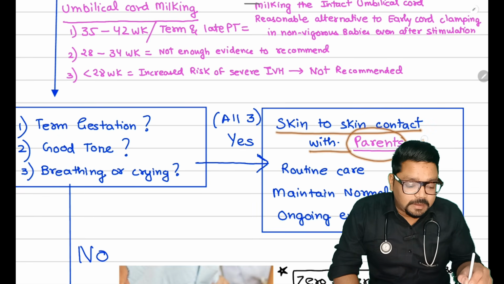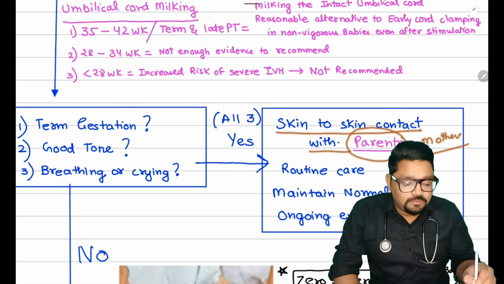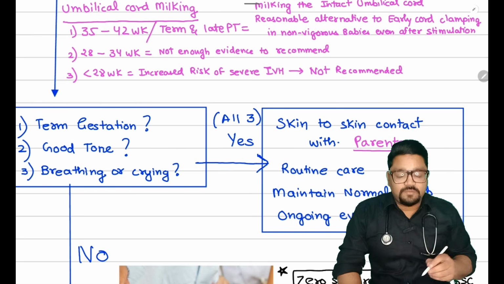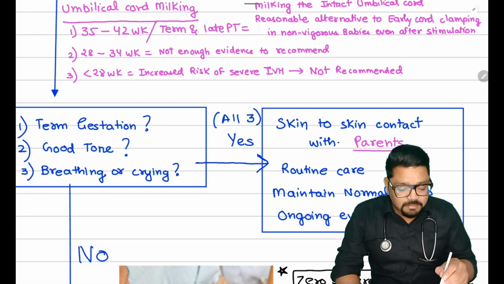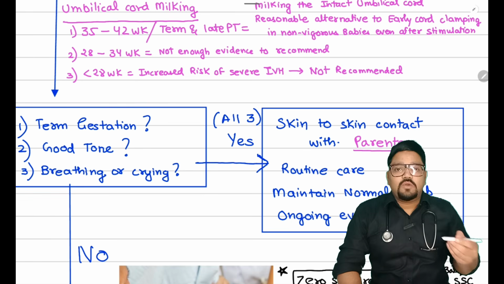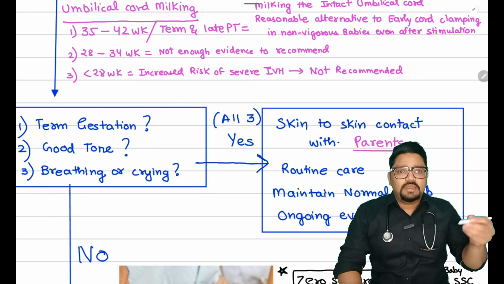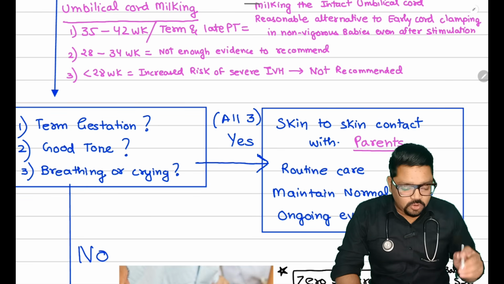Earlier the concept was only for mother. Now they have changed it to parents. Then routine care like providing warmth, suction, drying, and maintaining the normal temperature, and then we are going to evaluate the child fully, like whether there is any congenital defect or anomaly, with ongoing evaluation.